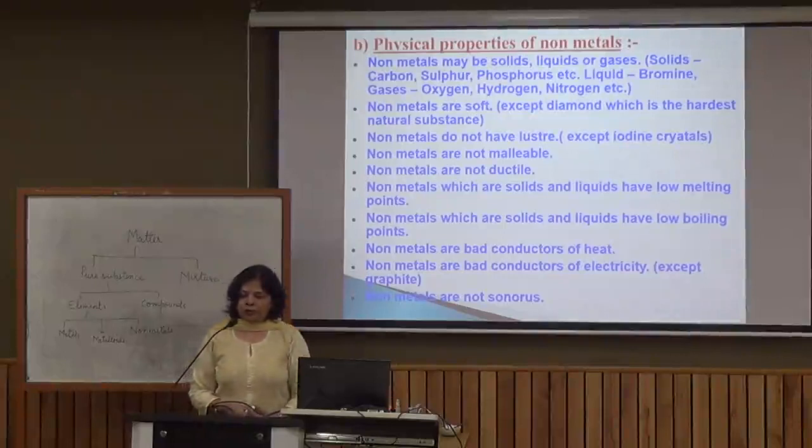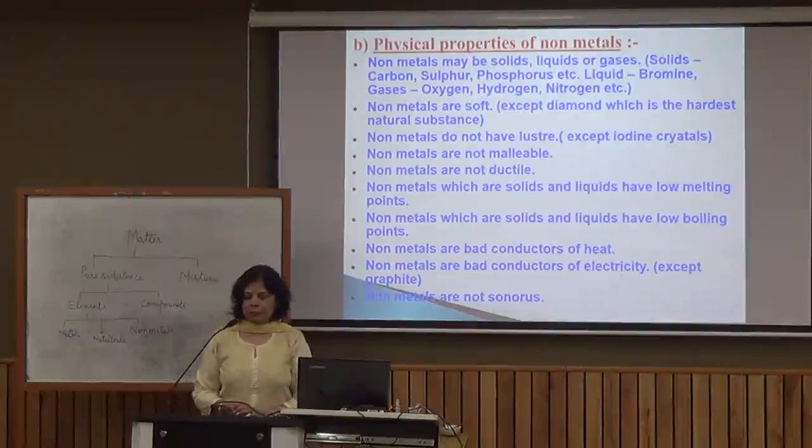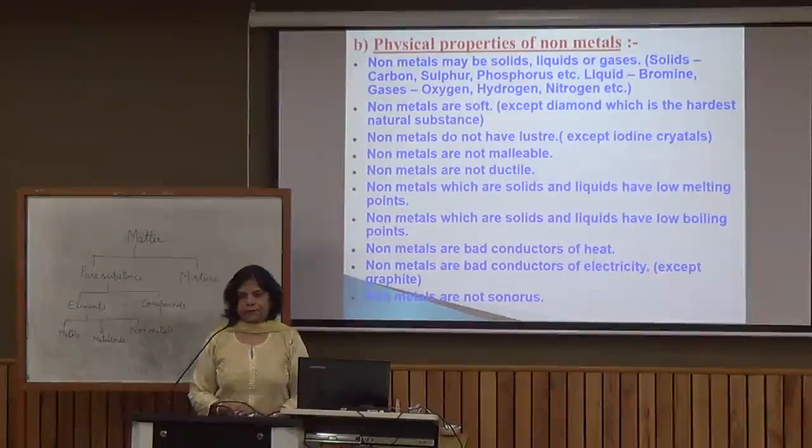Non-metals are soft, except one exception, diamond. You know, that is an allotrope of carbon. That is the hardest material known to us. Then non-metals normally do not have shiny surfaces, they are not lustrous. There is again another exception, that is iodine. Iodine crystals have luster. Then non-metals cannot be beaten into sheets.